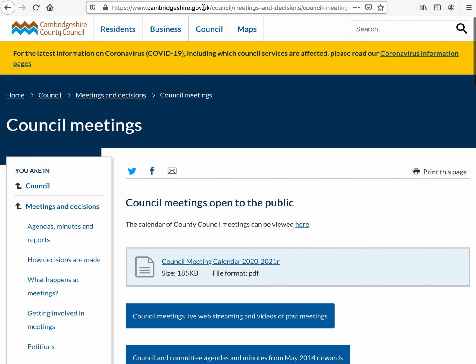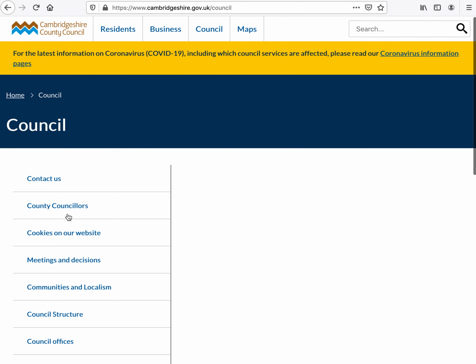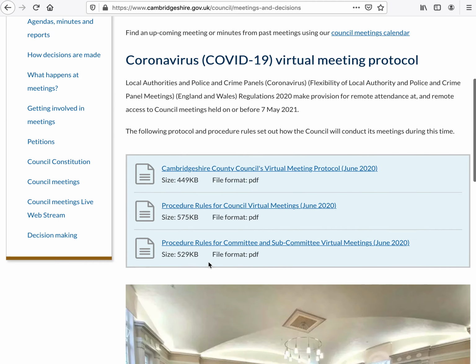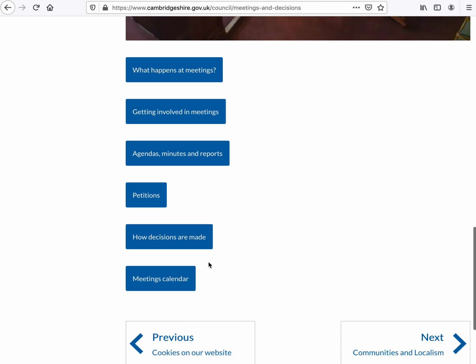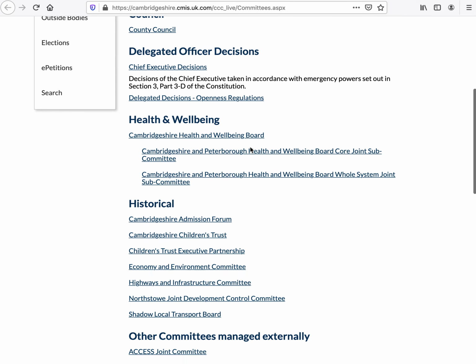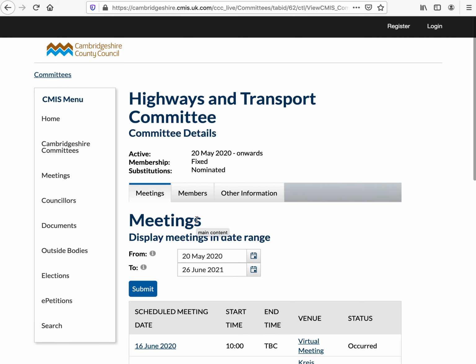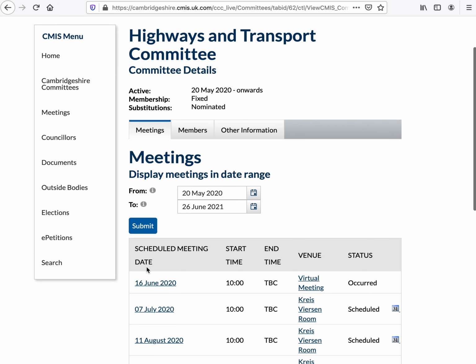I know, because I've been clicking around a little bit, that if I start from the front page and do something slightly different and go to Meetings and Decisions and then just look through this page and then click on Agendas, Meetings and Reports, I get back to the page that I've been on before. This is clearly a different system, a different list of committees, and this one lists the current newly named Highways Committee. But you really shouldn't have to know so much about recent changes to names of council committees to find current information about highways changes in Cambridge.